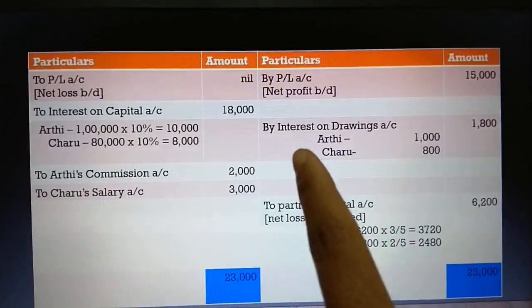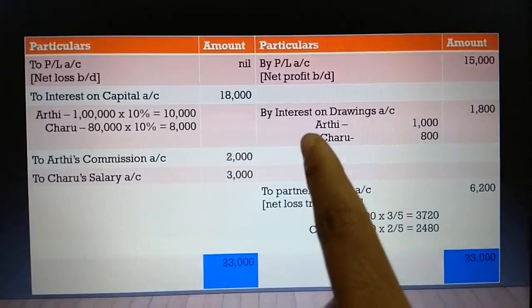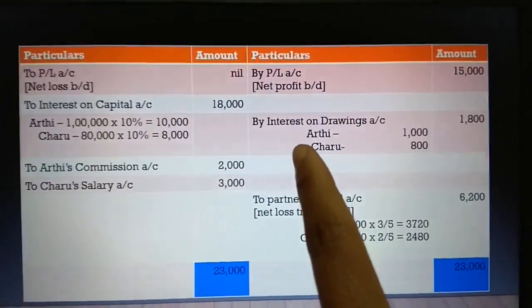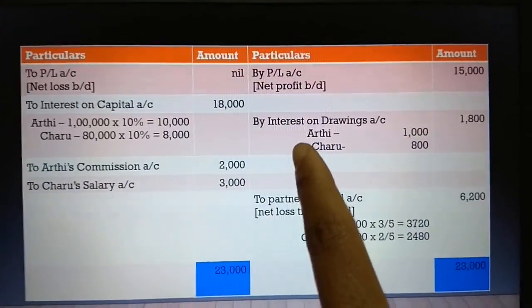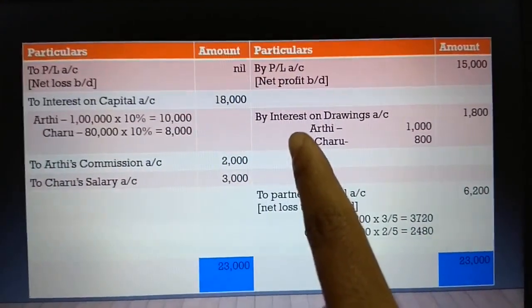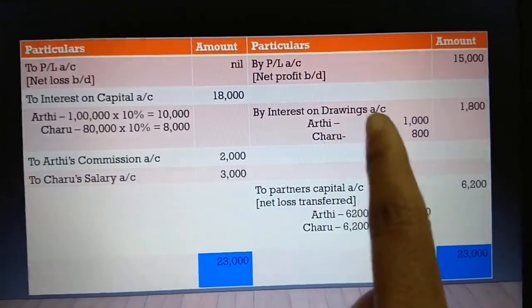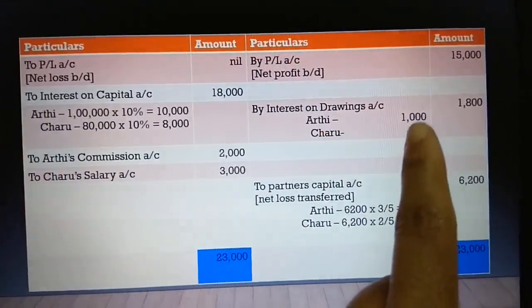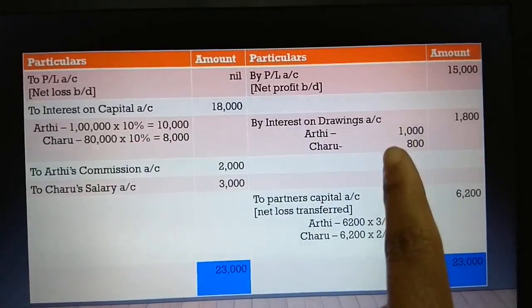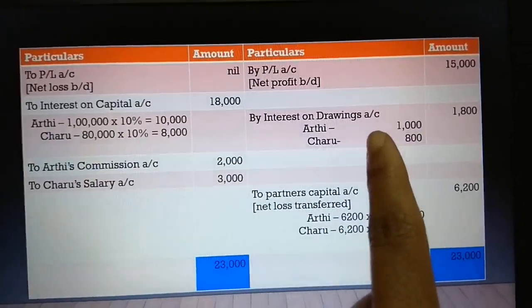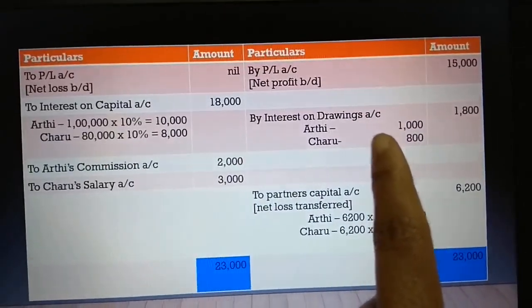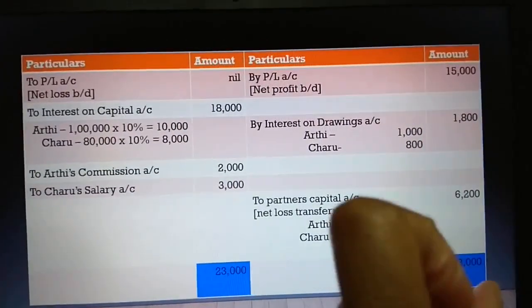Next, the second step is interest on drawings. So the partners have withdrawn, and on that they have to pay some interest to the firm. So we are writing it as by interest on drawings account, Aarti is 1,000 and Charu is 800. So the amount receivable as interest on drawings is going to be 1,800.